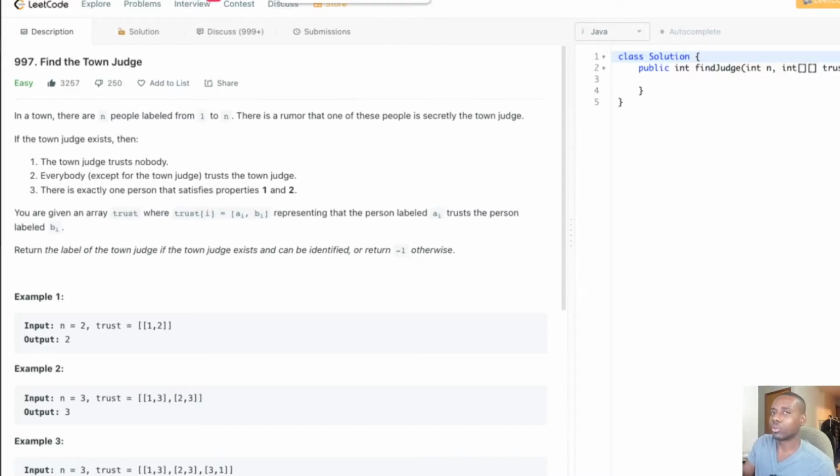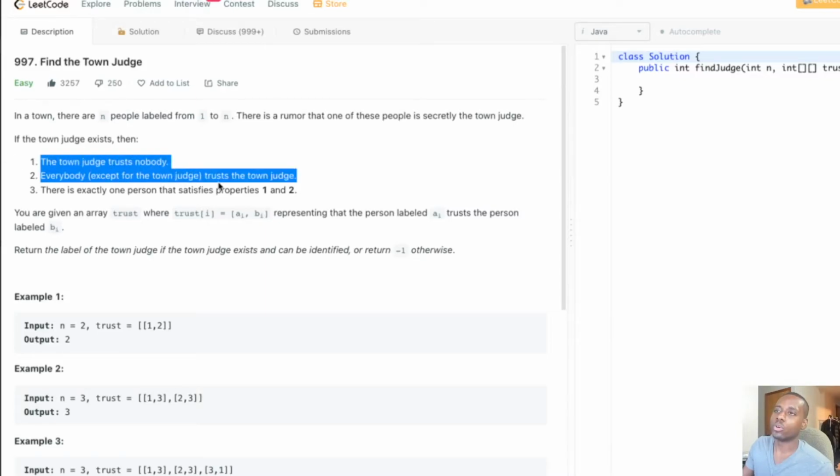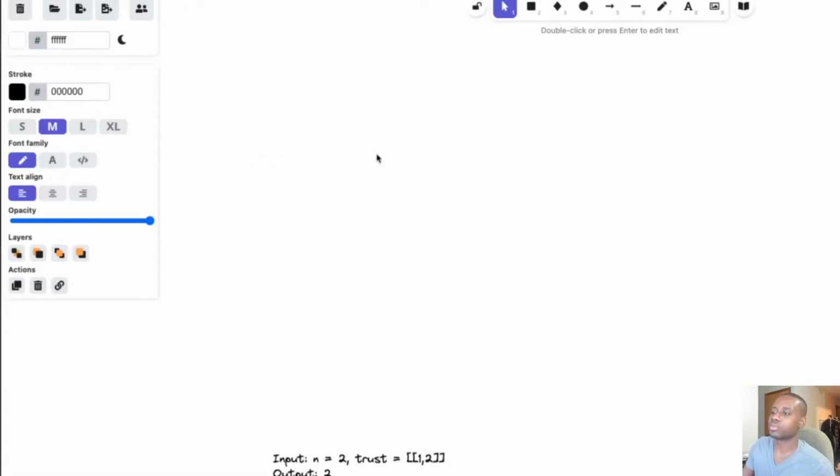Once we build the graph, we're gonna check if there's one node that satisfies those criteria, guys. If we find that node, then we return that node as the judge. If none of them fits this criteria, then we're gonna return -1. So let's go through a couple examples real quick, guys.